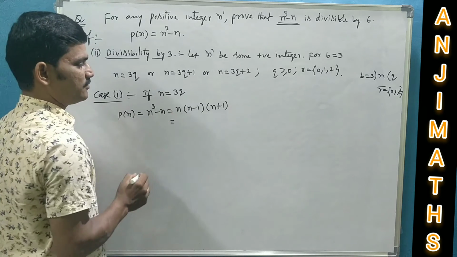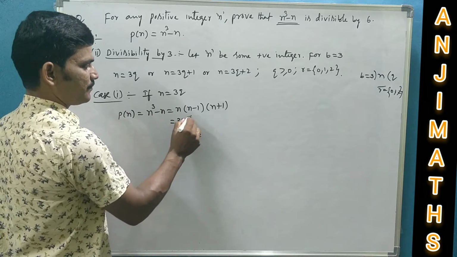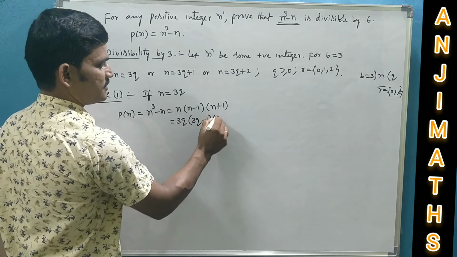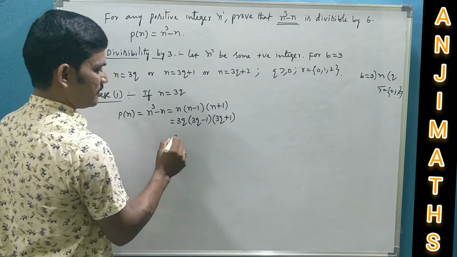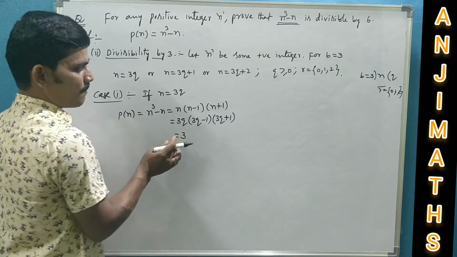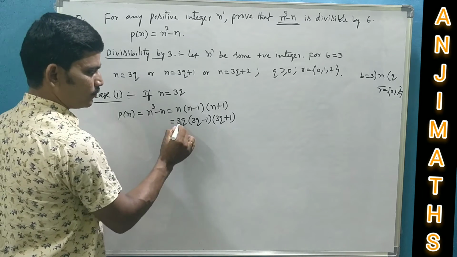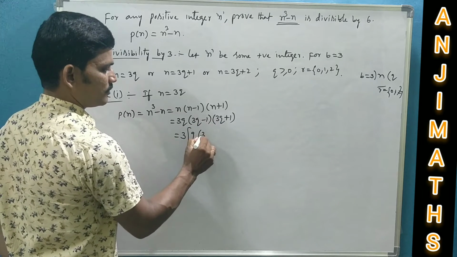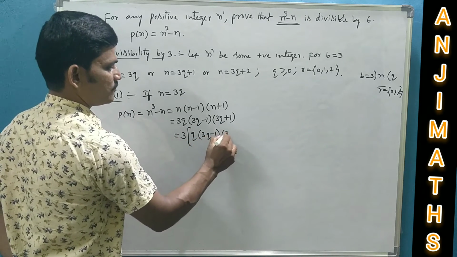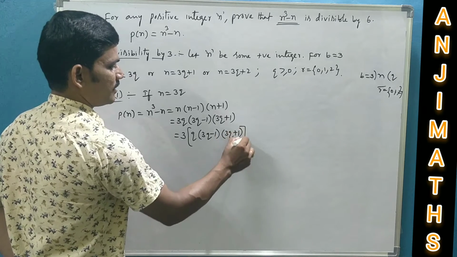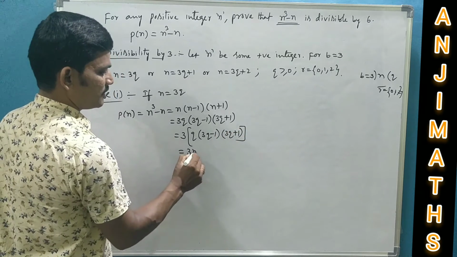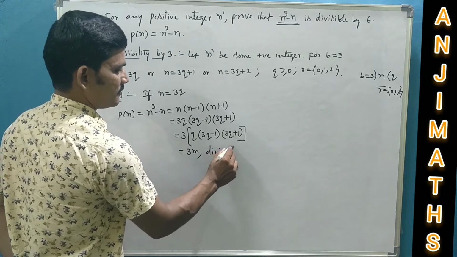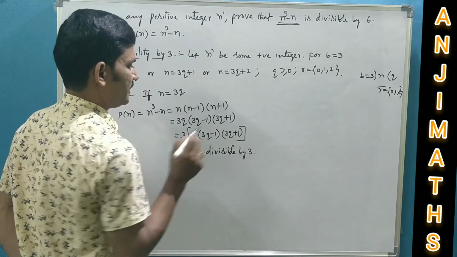Substitute n value 3q, 3q minus 1, n equals 3q plus 1. So it is a multiple of 3. 3 into q into 3q minus 1 into 3q plus 1. So it is of the form 3m, which means it is divisible by 3.